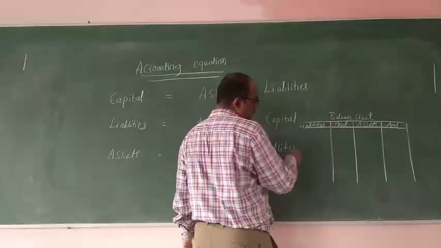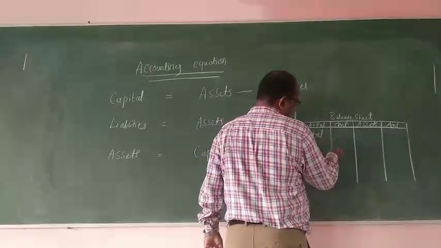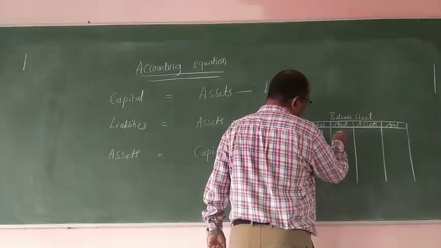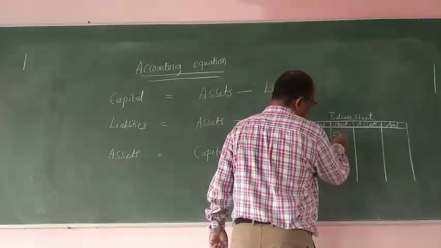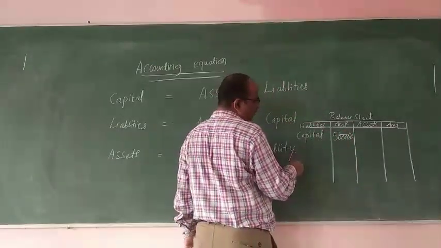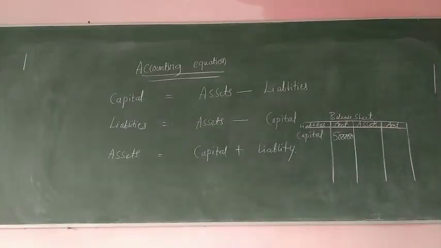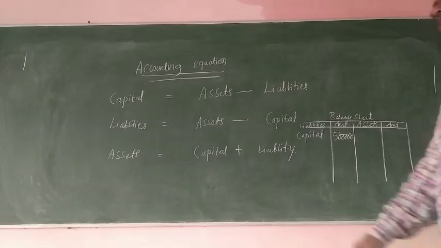On the liability side, there will be capital. For example, capital is 5 lakh rupees. You have invested how much? 5 lakh rupees. And liability means whatever amount is payable by you to the outsiders is called as what? Liability.